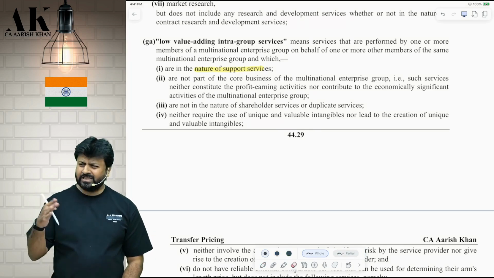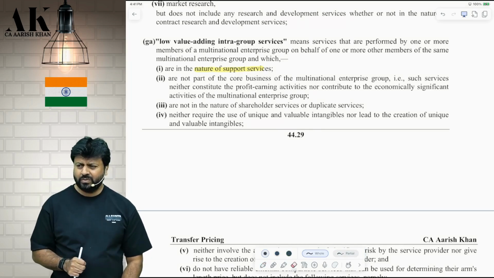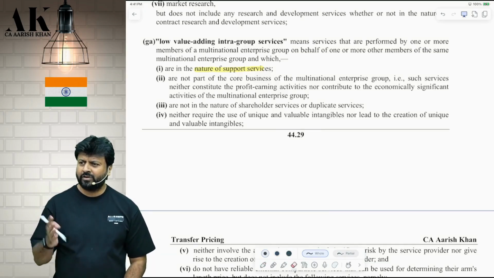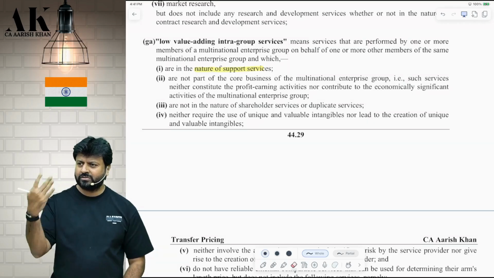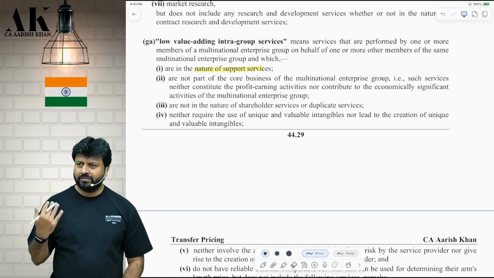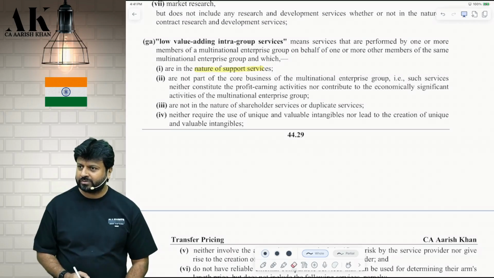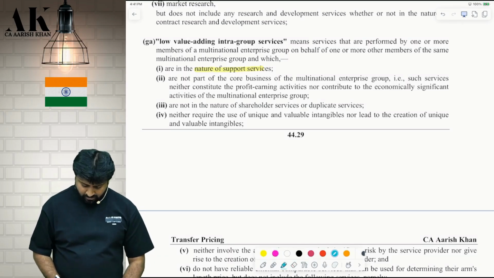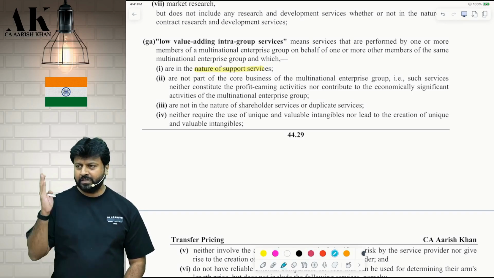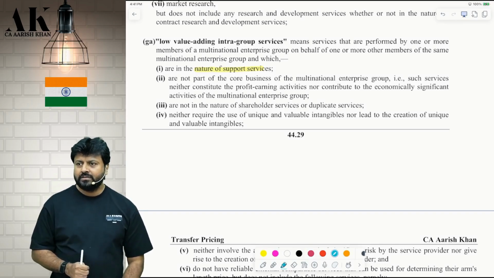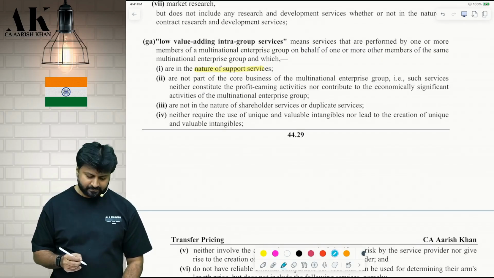You will find all these analyses in the OECD's transfer pricing guidelines. You will not get them anywhere in India. All these definitions also you will not find anywhere. It is not even there in ICAI material, not even in ICAI's guidance note on transfer pricing. All these examples we have taken from the transfer pricing guidelines of the OECD. OECD has given separate guidelines for transfer pricing.